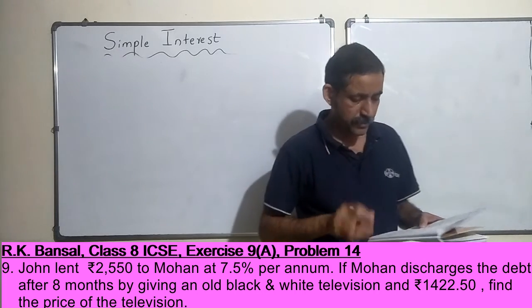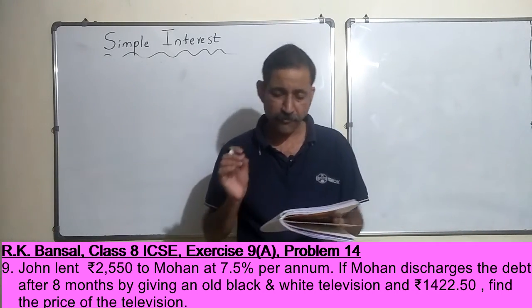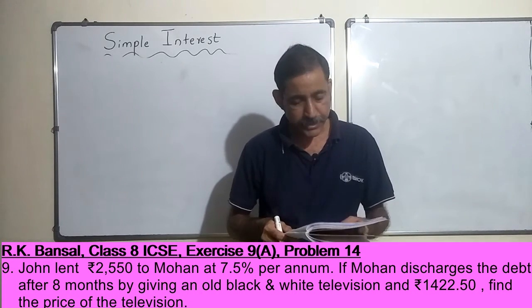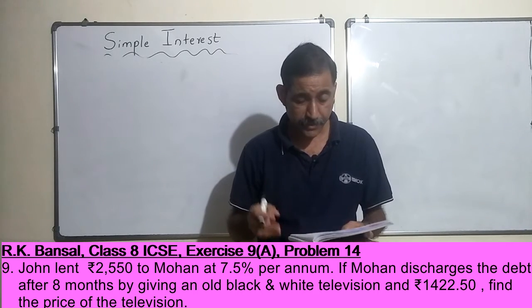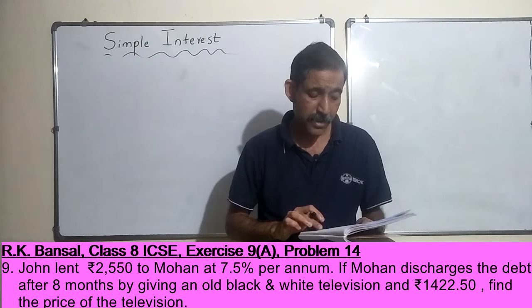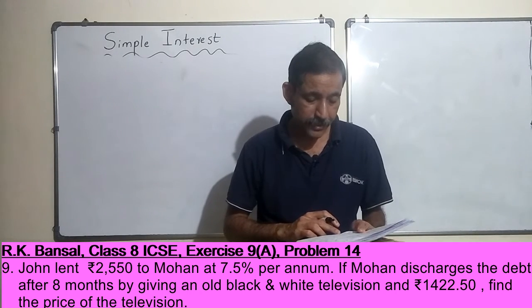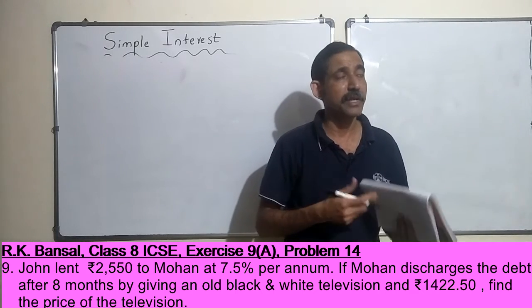John lent rupees 2550 to Mohan at 7.5% interest per annum. If Mohan discharges the debt after 8 months by giving an old black and white television and rupees 1422.50, find the price of the television. Now this is the case, right?